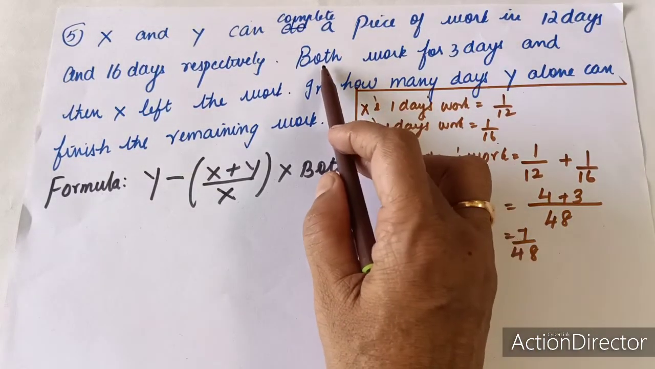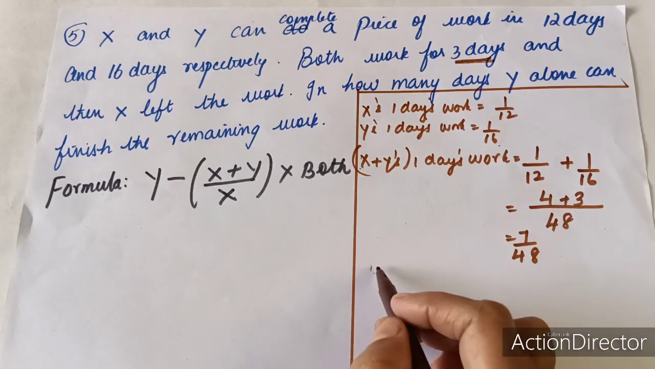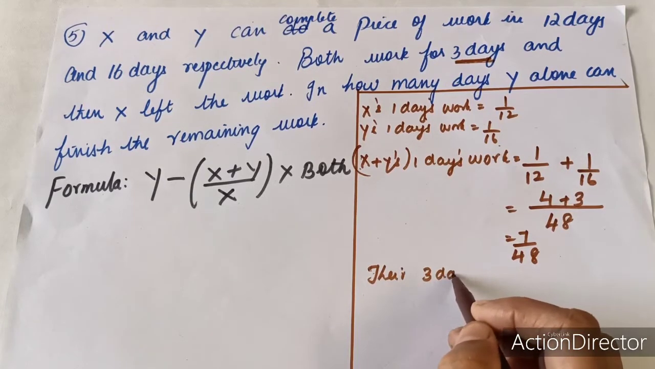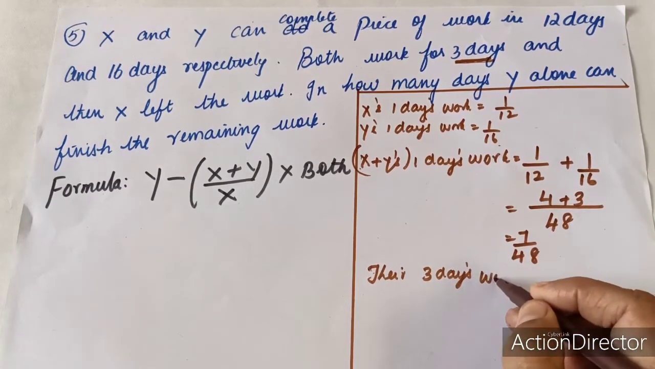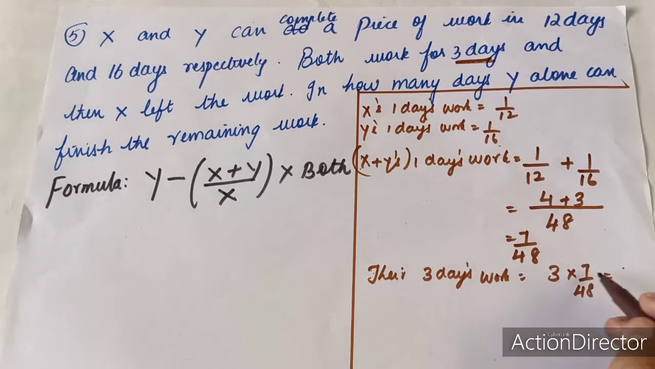But you are able to see in the question both are working for 3 days. So let us find their 3 days' work. Their 3 days' work is equal to 3 into 7 upon 48, which is equal to 21 upon 48. On cancelling I am getting 7 3s are 21, 1 3 is 16, 7 3s are 21, 1 3 is 3, 6 3s are 48, so 7 upon 16.